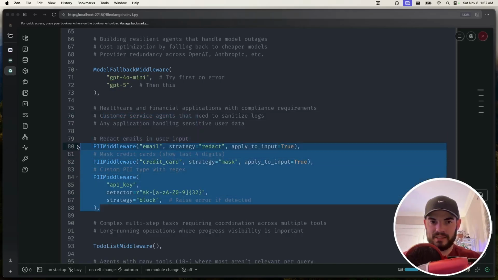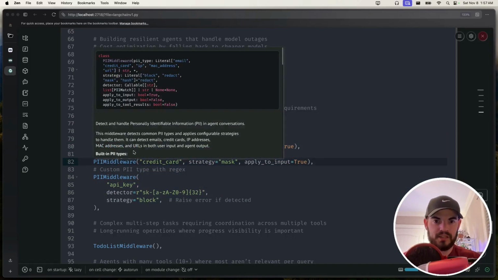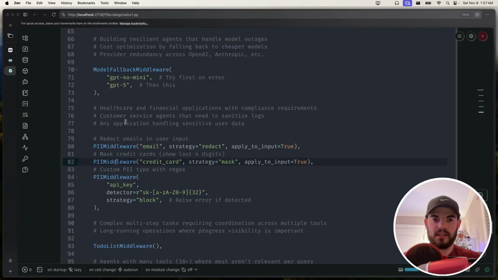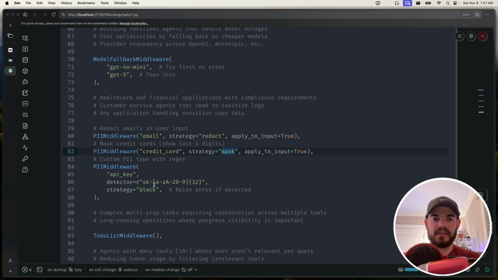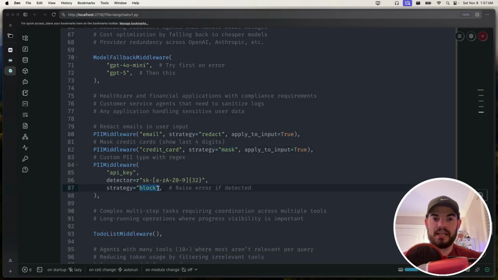I don't necessarily need this for my applications as much, but I can see where this would be extremely valuable, especially in those compliance-heavy industries. You can say, hey, I want to redact the email. Hey, I want to mask the credit card, and I want to completely block API keys.